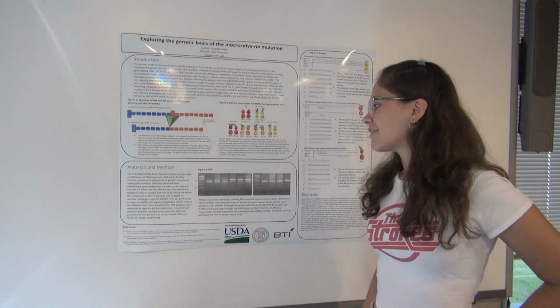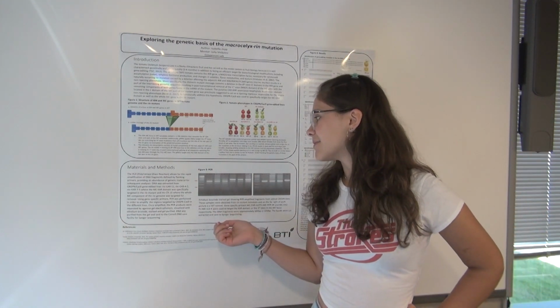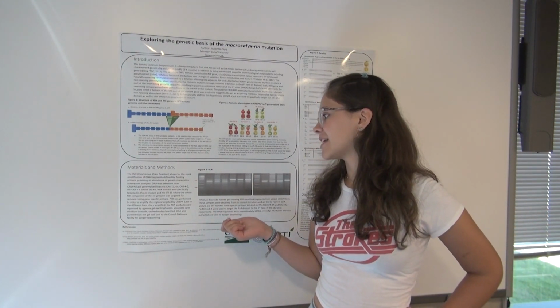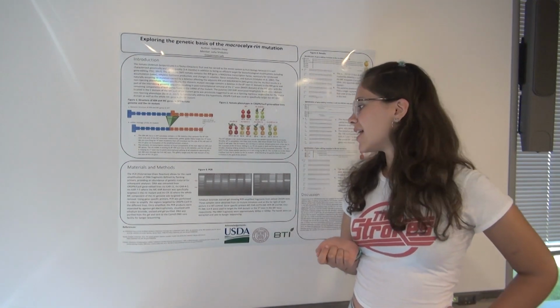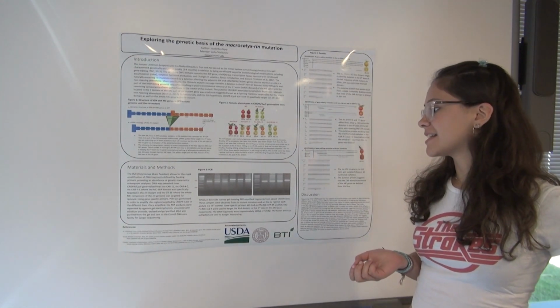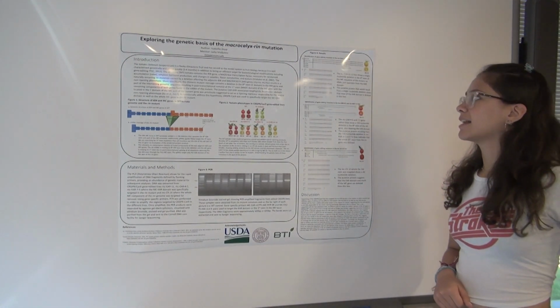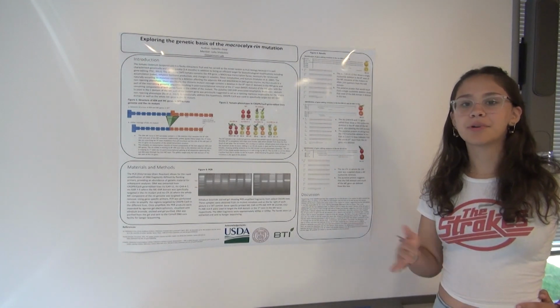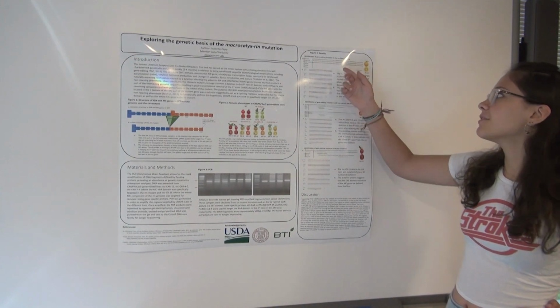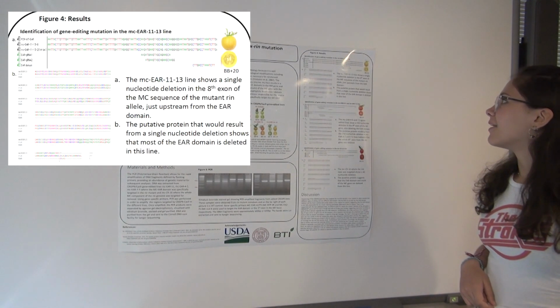So essentially, I ran a PCR test to amplify the CRISPR-Cas9 gene-edited fragments, and then I gel purified and sent it to Sanger sequencing, where I got the nucleotide sequences, and I also ran them through a program, and I got the putative protein of those sequences. In the macrocalyx